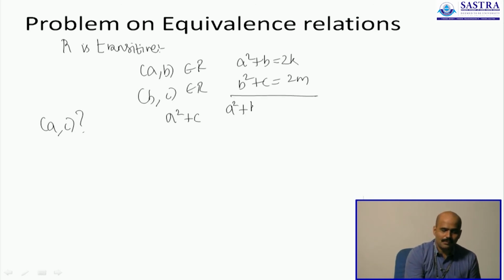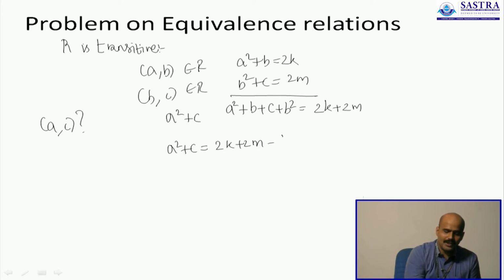So A square plus B plus C plus B square is 2k plus 2m, out of which A square plus C is 2k plus 2m minus (B plus B square).